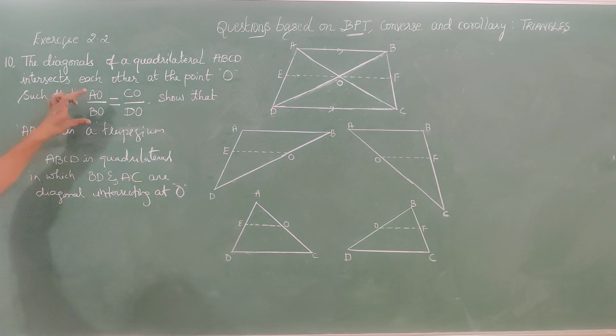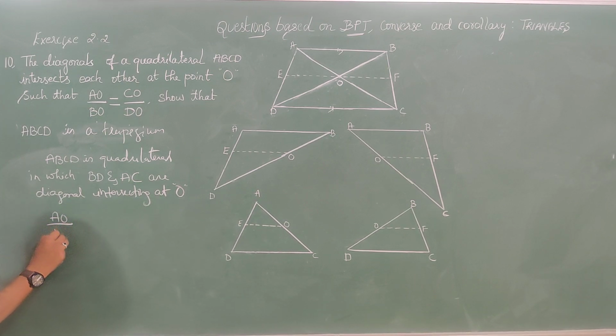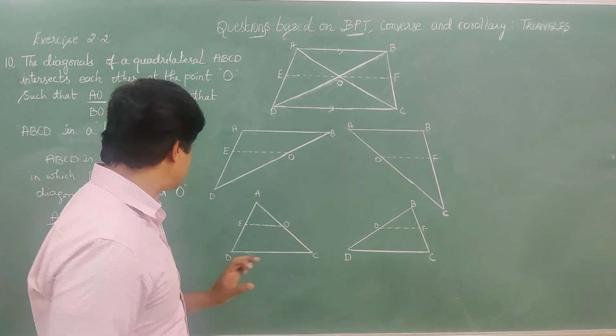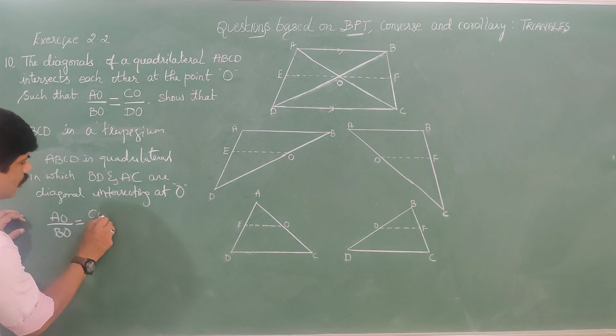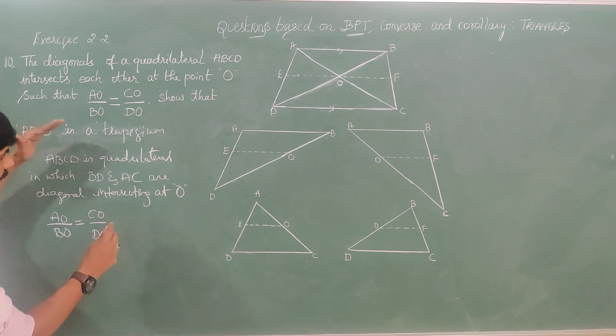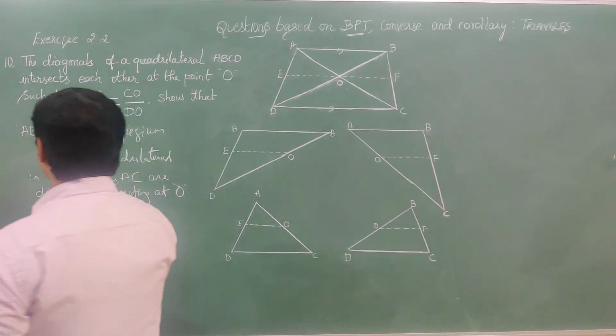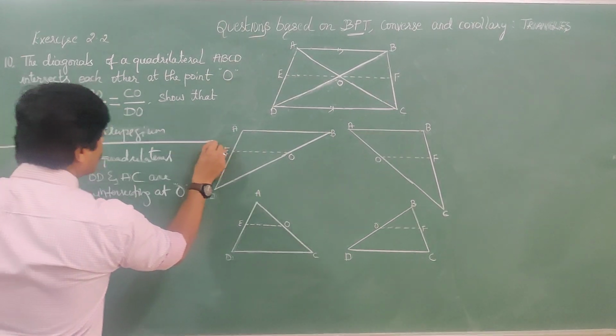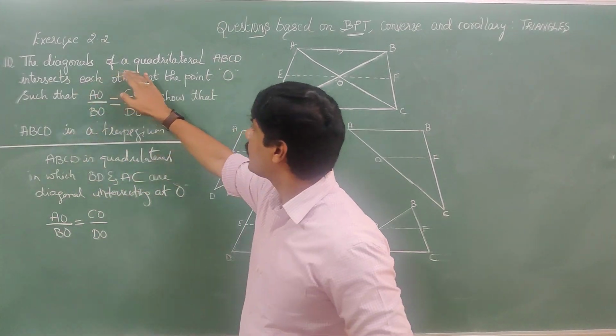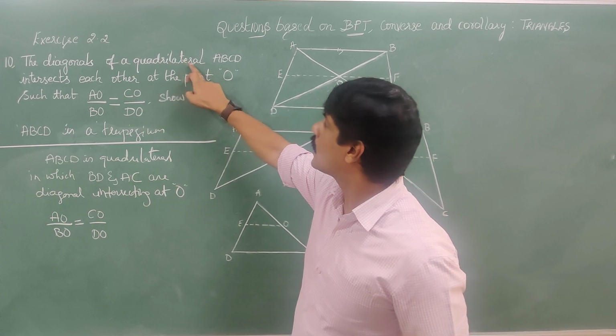After this, one condition is given. What is the condition? AO by BO is equal to CO by DO. These are the given data. The diagonals of a quadrilateral, it said quadrilateral ABCD.